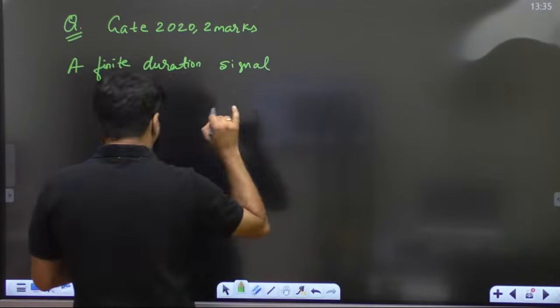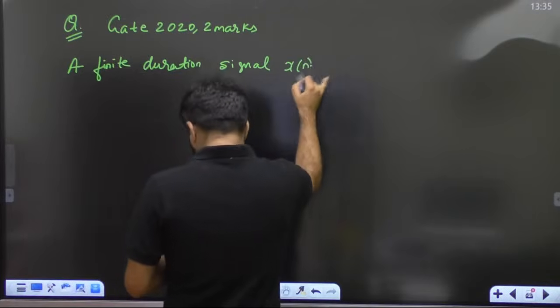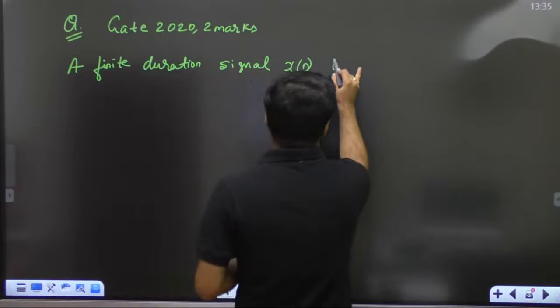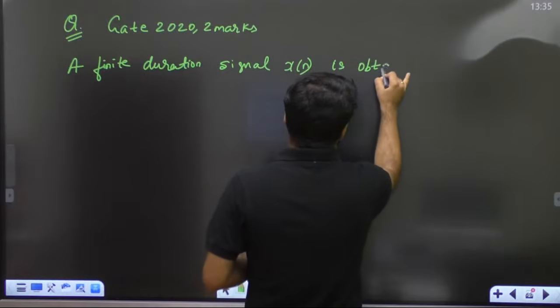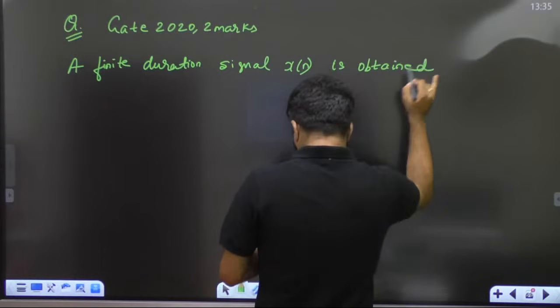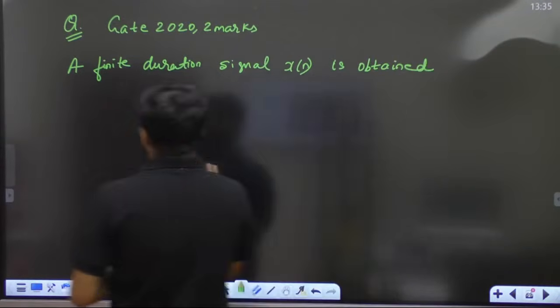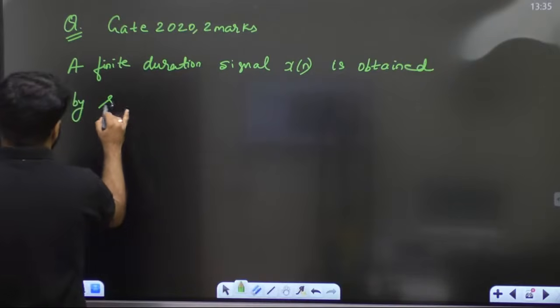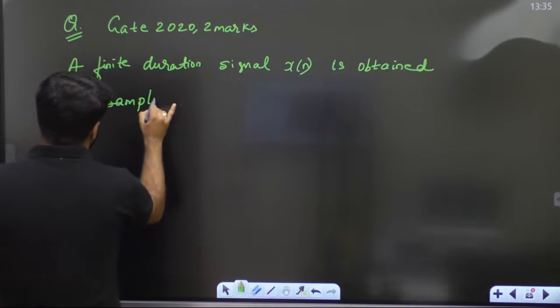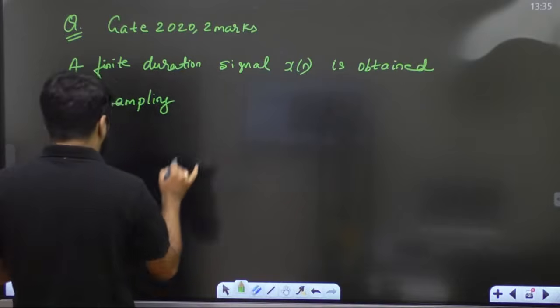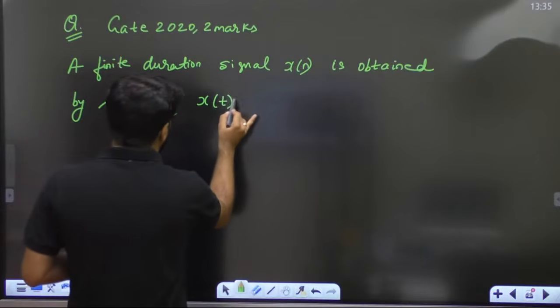A finite duration signal x[n] is obtained. It's again a good question. Is obtained by sampling x(t).